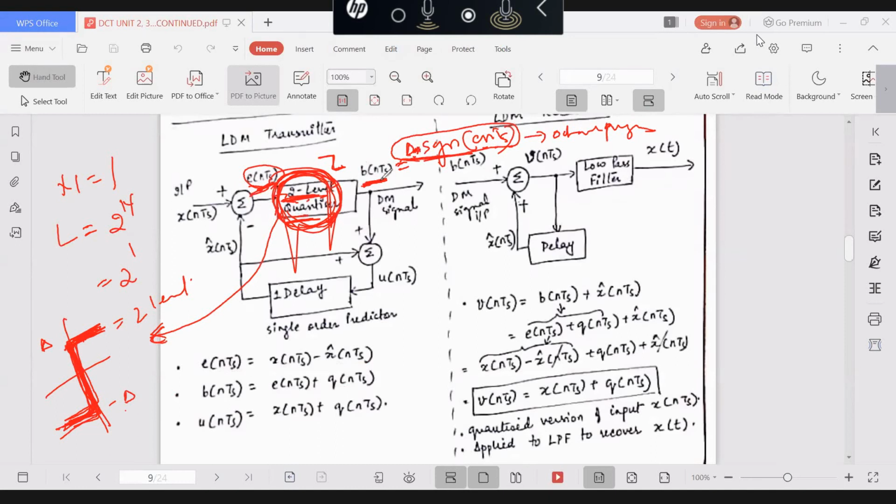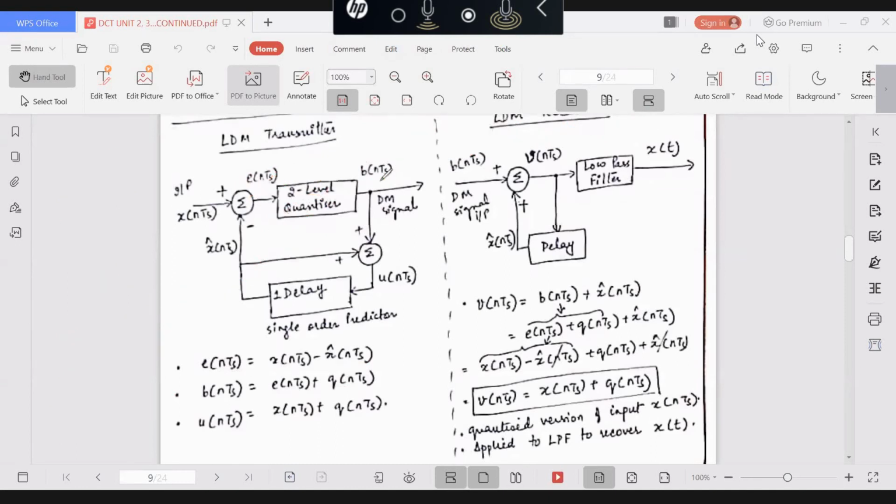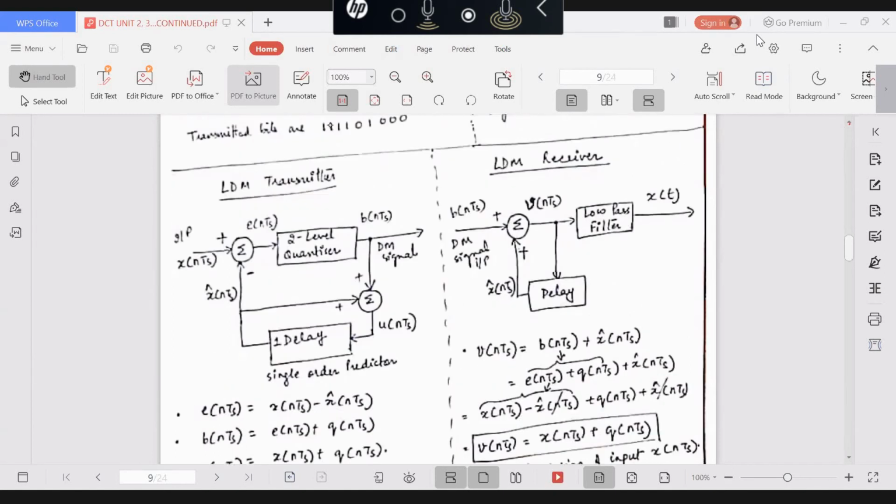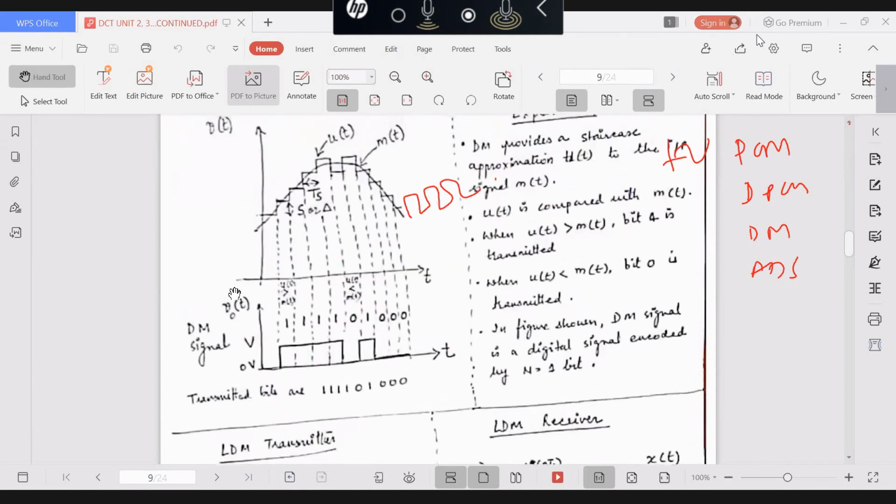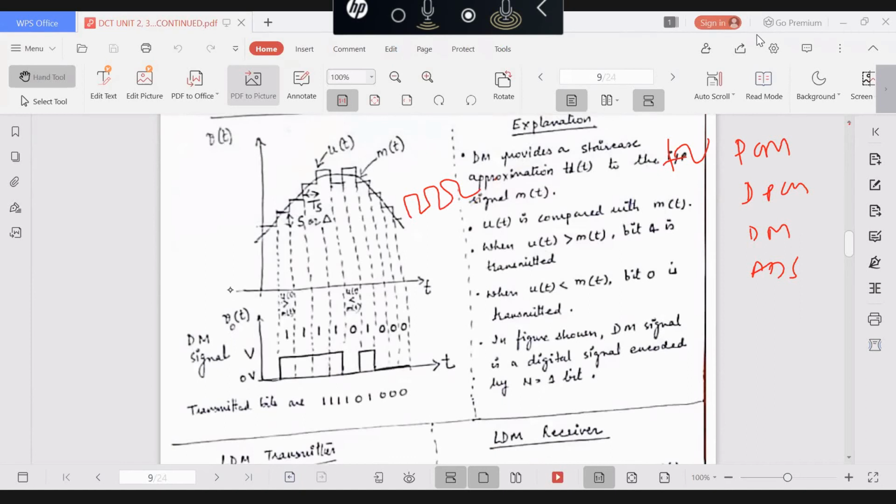So this is the concept of delta modulation, which you are going to see today both in the video demonstration as well as the Octave programming. All of them have the same function: PCM, DPCM, DM, ADM. All of them generate a digital signal from an analog signal. The input signal is analog, you can see this in the diagram.